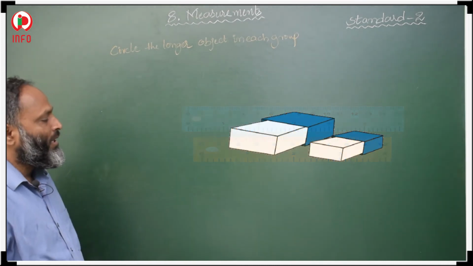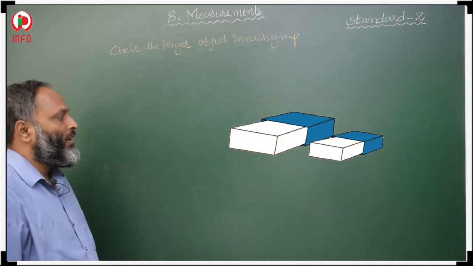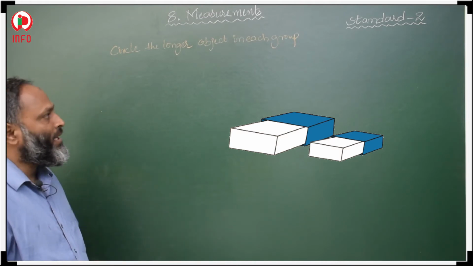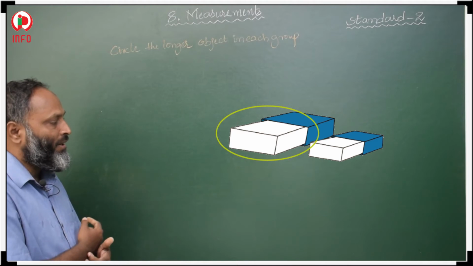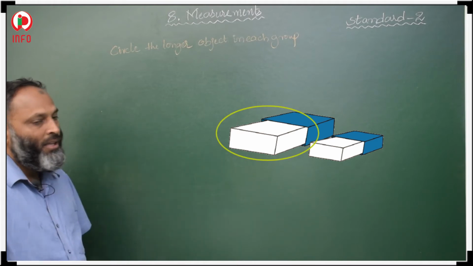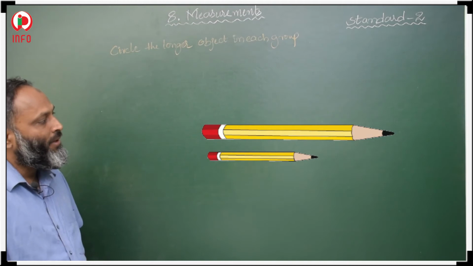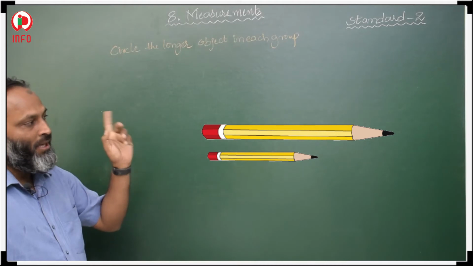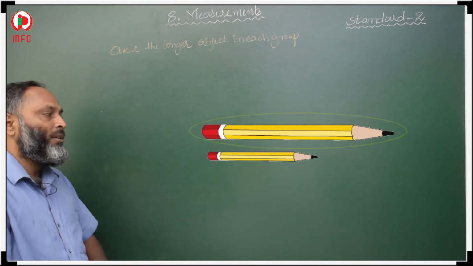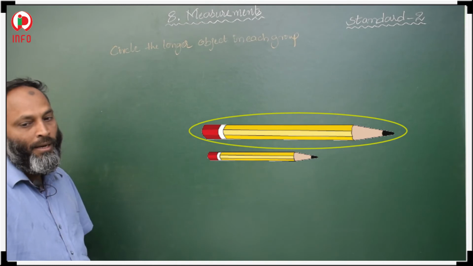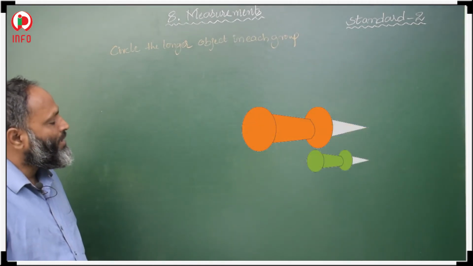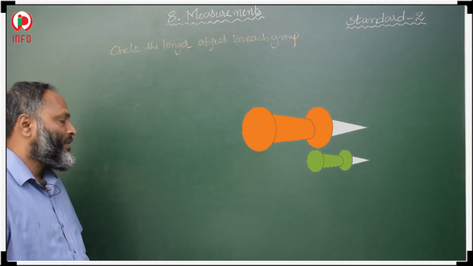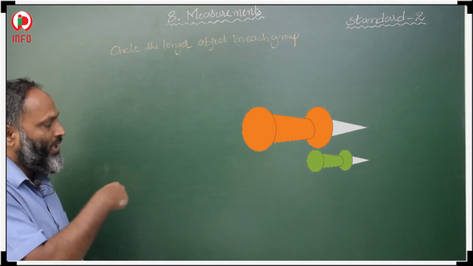Next, 2 erasers are given. The left side eraser is bigger than the right side one, so circle the left side eraser. The next 2 pencils are given, one on top and one at the bottom. The top pencil is longer, so circle that top pencil. The next one is paper needles. The first, orange one is bigger in length, so circle the orange one.